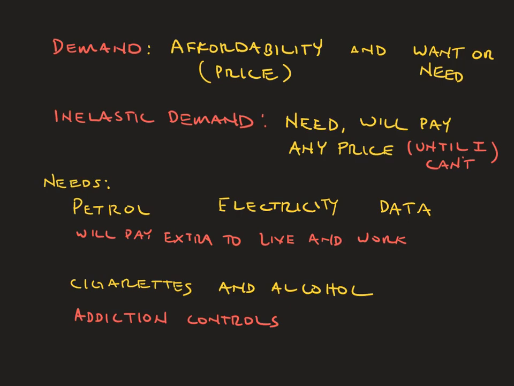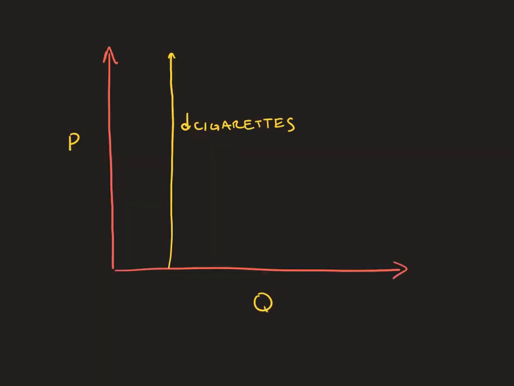Under lockdown, many people are turning to the black market because they are addicted to cigarettes and they still need to have their daily fix. So it might not only be things that we need to survive, it might be things that we have become addicted to that we are also going to need and pay any price for. These types of items, one more time, are going to fall under a category of demand called inelastic demand.